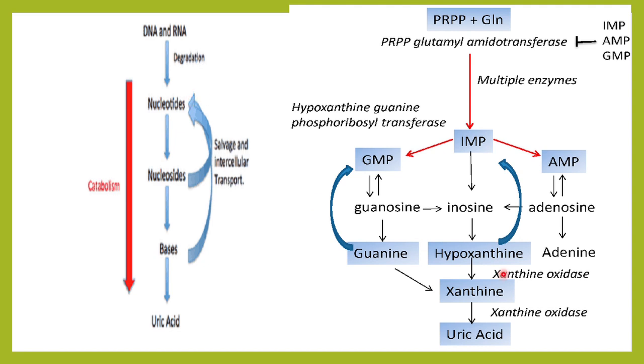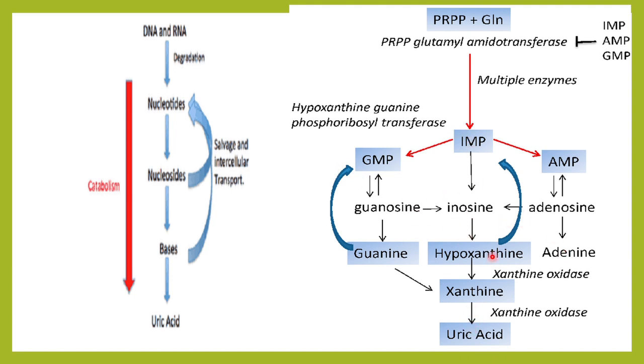Reuse is called salvage. So here we said that IMP is generated, then GMP and AMP, and from guanine and adenine, they were utilized to form DNA, RNA, and the remaining were excreted. But if we reutilize the guanine, then the uric acid pool will keep decreasing.